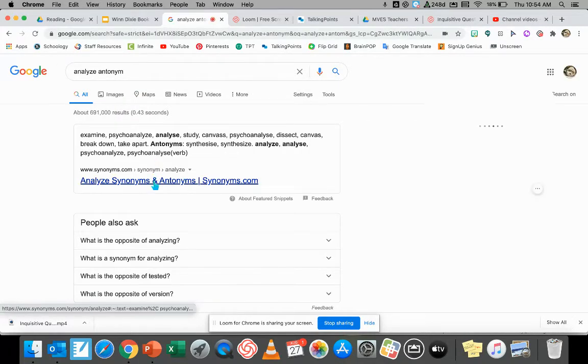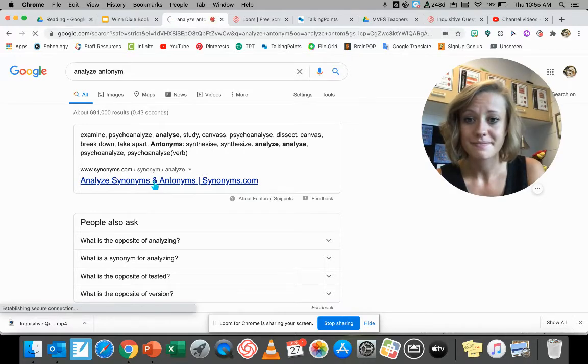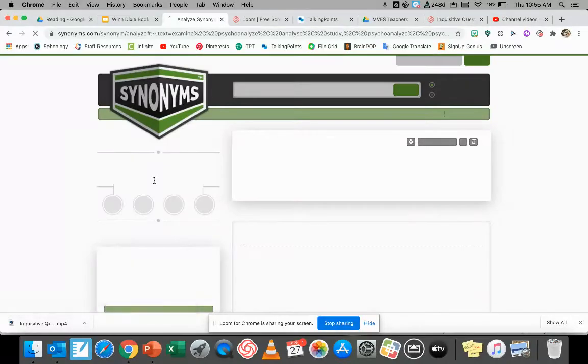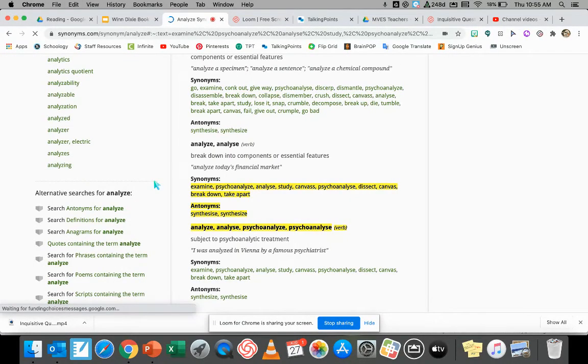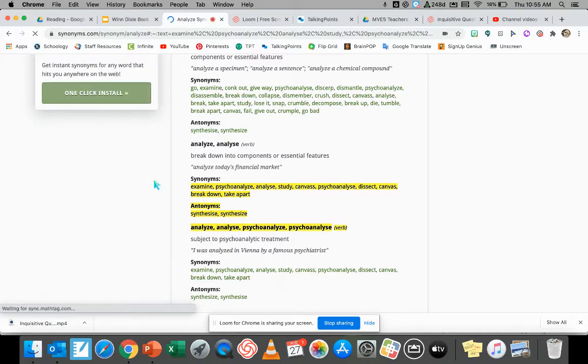Oh, antonyms and synonyms. So the opposite of analyzing, let's see if we can find that. So notice as the word whiz, you are kind of digging deeply into that word and doing your best to find words, synonyms and antonyms, definitions that help you understand what that word means.